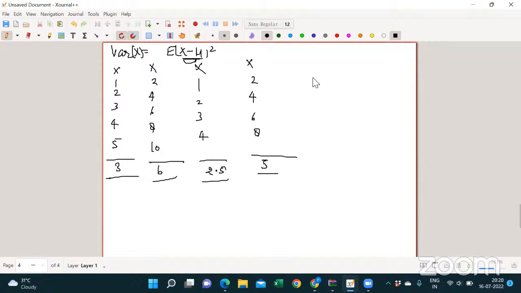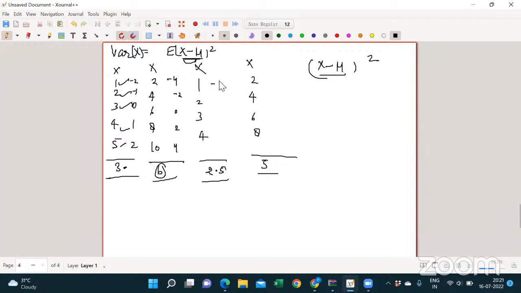Now, what does variance tell us? These things, right? Yes, sir. So if you see these values of x, the deviation from 3 is minus 2, minus 1, 0, 1 and 2, right? Yes, sir. For 6, if you see, minus 4, minus 2, 0, 2 and 4, right? Yes, sir.